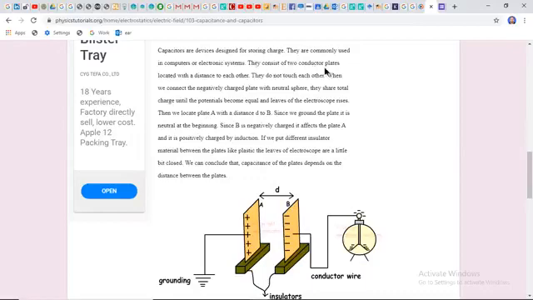They consist of two conducting plates located at a distance from each other, that is d. They do not touch each other. They are separated by a dielectric.